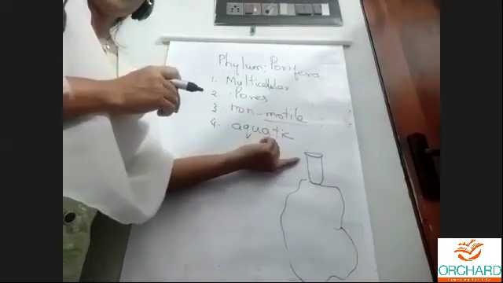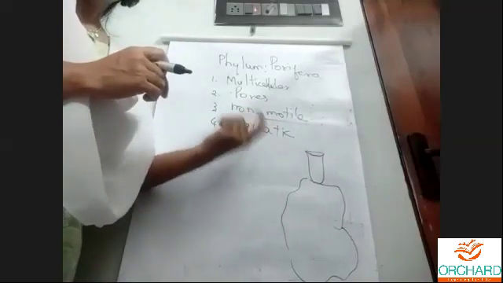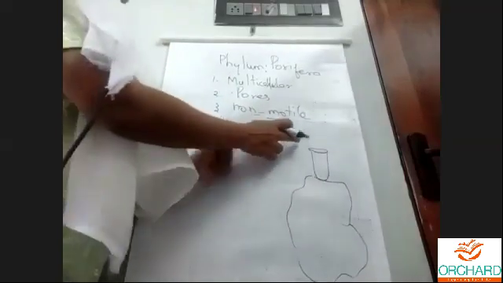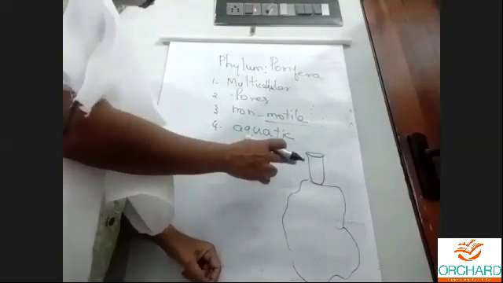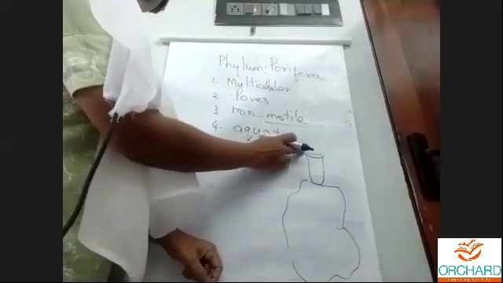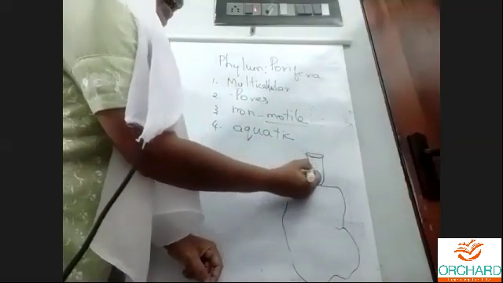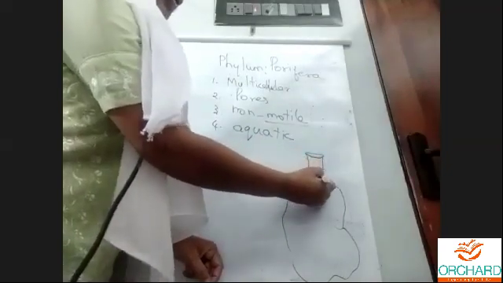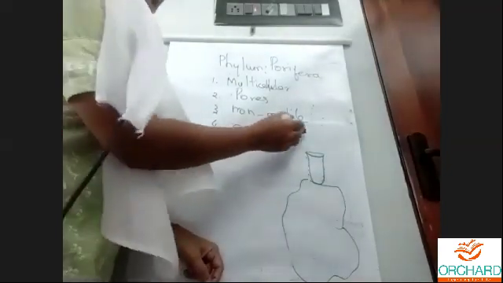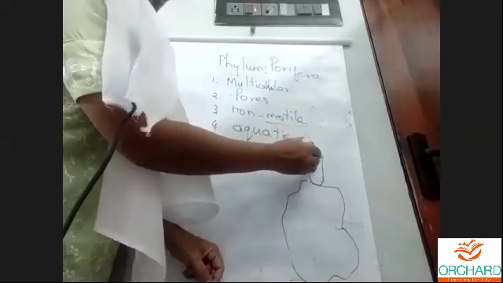So how do they feed? They are animals. They need food to live. See, they live in water. They have a big opening like this. Moreover, they have small openings also. Water enters into the body.